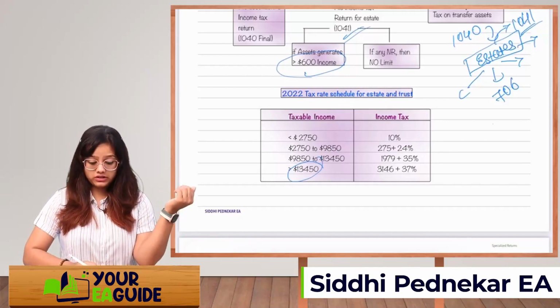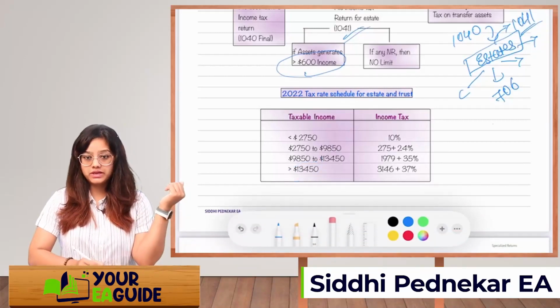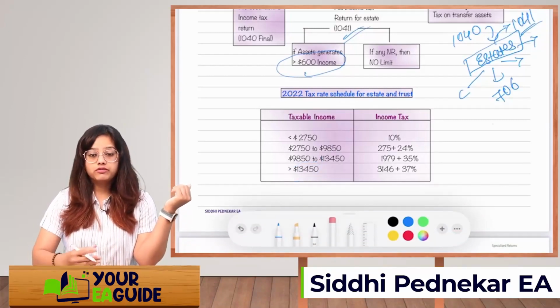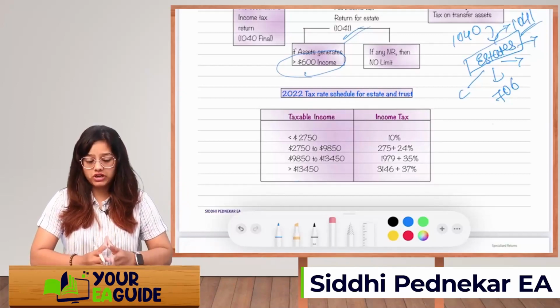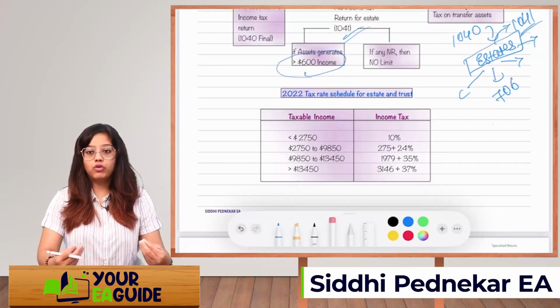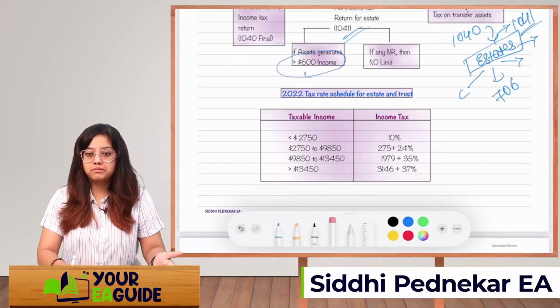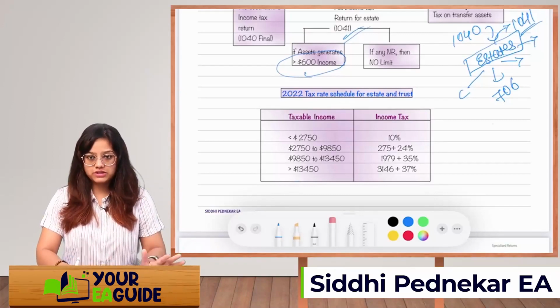$13,450, if it's more than $13,450, right? Till last year this limit was different. In 2022 this limit has changed. So more than $13,450, if you're having a taxable income for estate or for trust, we are going to do that right after this topic. So for trust and estate, if your income is more than $13,450, then you are going to pay an income tax at the rate of 37% plus $3,146.